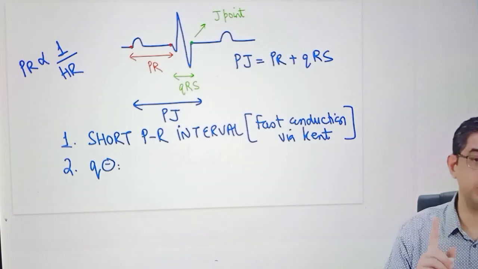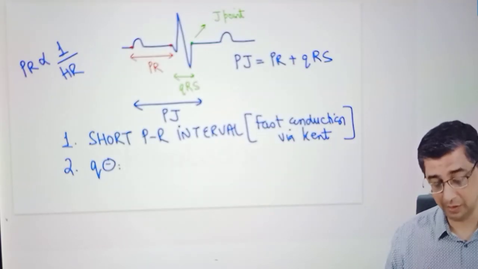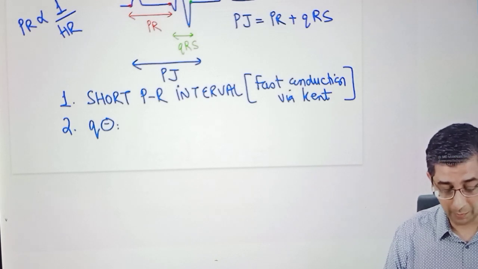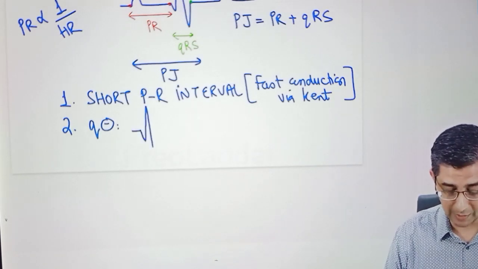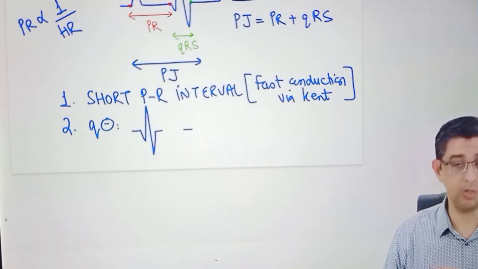In which lead do you check for the Q wave? Remember in the starting I mentioned V5, V6. In this particular case, the Q wave is going to be characteristically absent. Now, let me just draw the normal QRS complex before you. I just exaggerated the Q, R and the S. In this person's ECG, there is going to be no Q wave present.